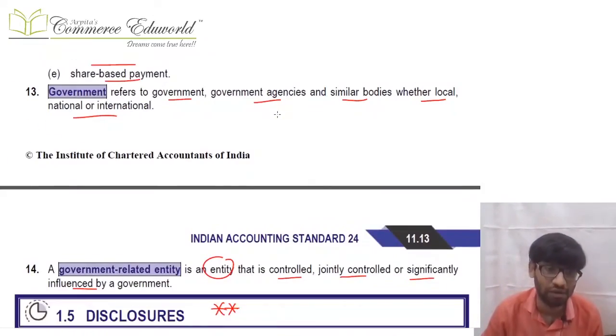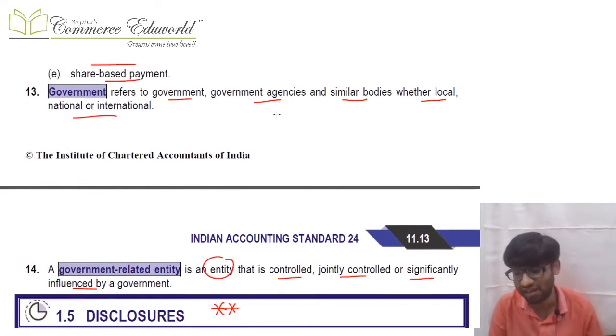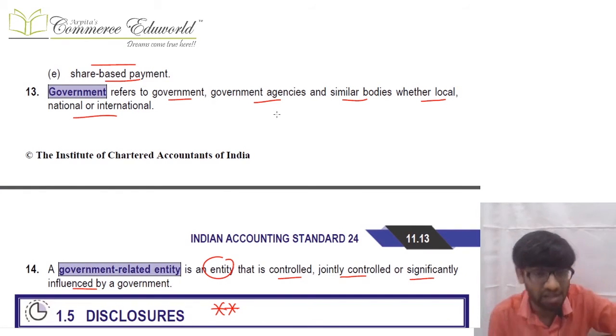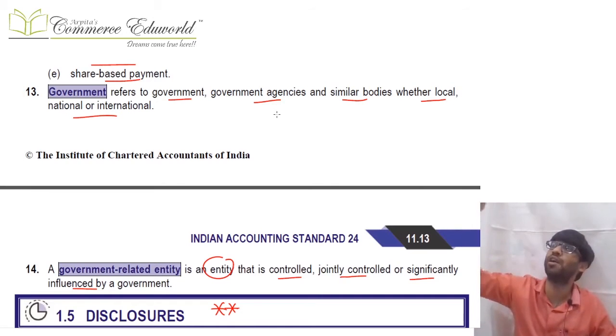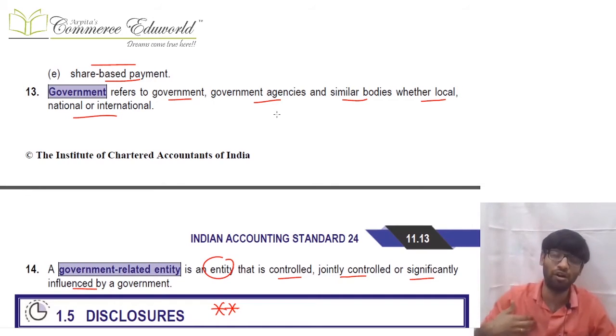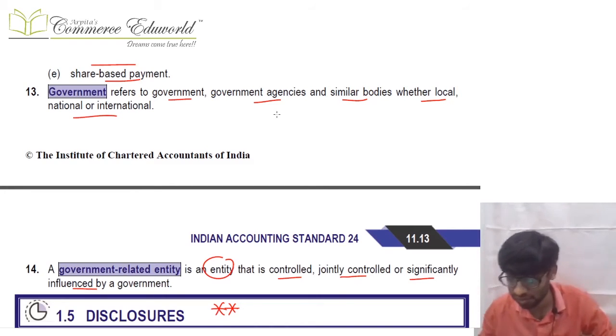Next, government and government related entity are defined because there are some exemptions for them. Government means government agencies and similar bodies at local, national or international level. A government related entity means an entity which is controlled, jointly controlled or influenced by government. So if I am controlled, jointly controlled or influenced by government, I become a government related entity, and that government can be local, national or international also.